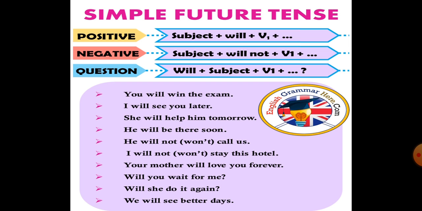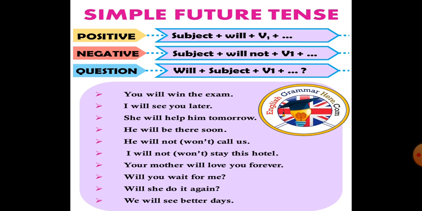Now again, a few examples are there. You will win the exam, I will see you later, she will help him tomorrow, we will be there soon. These are all positive sentences. Then, he will not call us, I will not stay in this hotel.